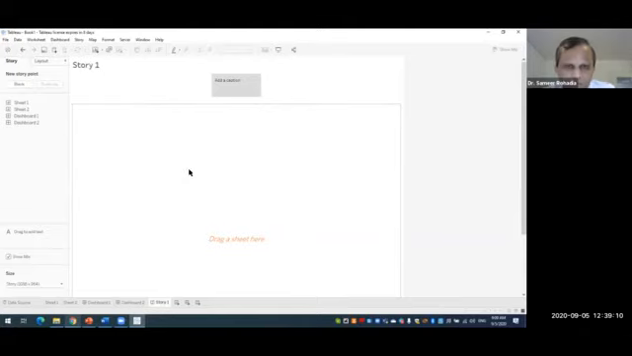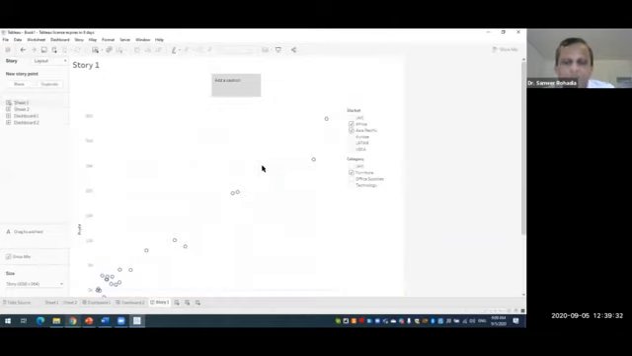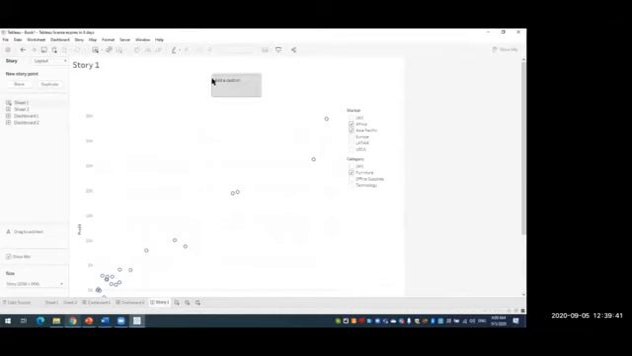Now when we want to create a story, definitely we have to use the visualization. So in this blank space, it is telling us to drag a sheet here. What we do is first of all drag sheet 1 and put it over here in this blank space. I've dragged sheet 1 and put it in this blank space. So this is my story page 1.